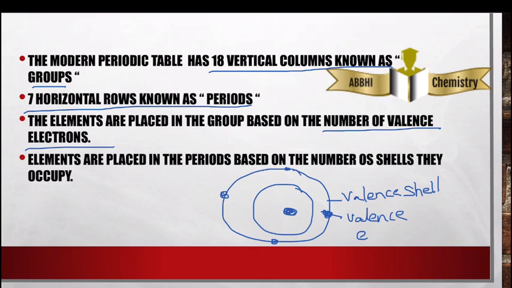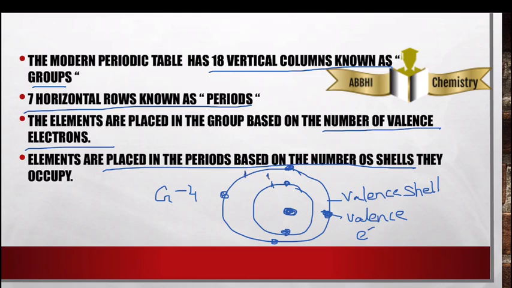Now what is the valency? There are 4 electrons, so the valency belongs to group 4. Similarly, the elements are placed in the periods based on the number of shells. Say, this one is shell 1, shell 2.